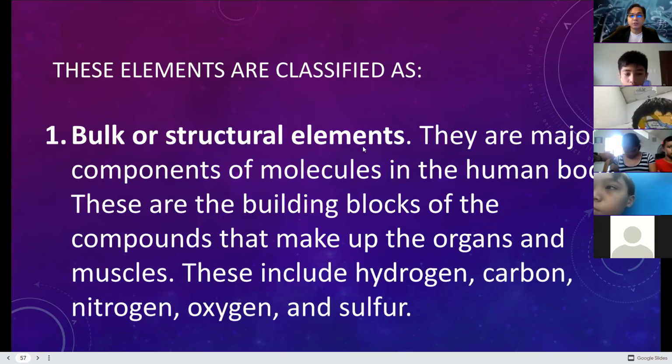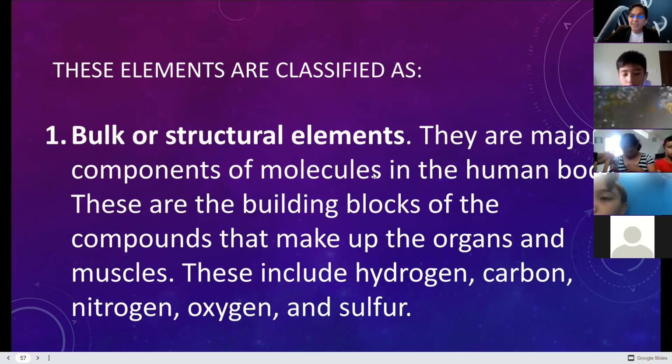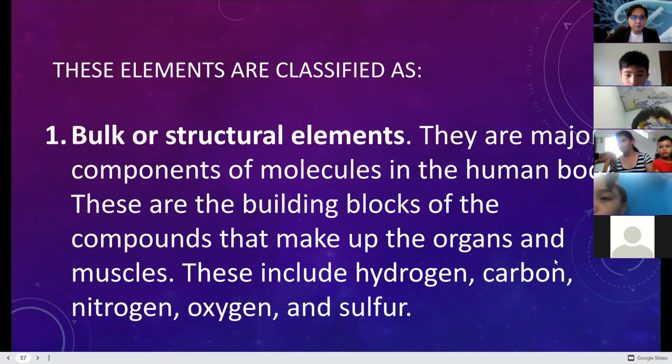Bulk or structural elements. They're the major components of molecules in the human body. These are the building blocks of compounds that make up an organism and muscles. This includes hydrogen, carbon, nitrogen, oxygen, and sulfur. We are actually made of hydrogen, carbon, nitrogen, oxygen, and sulfur. Absence of those may result in death. As simple as that.